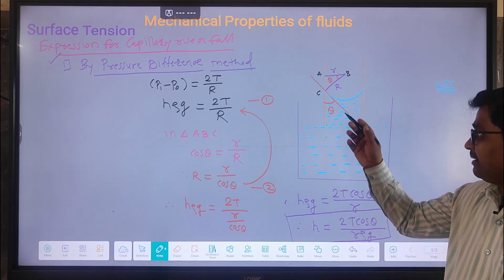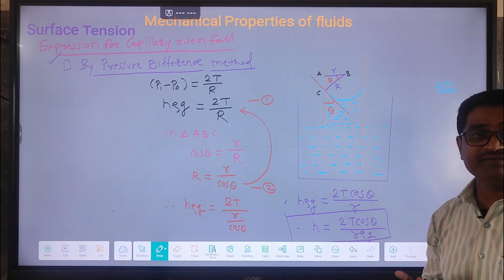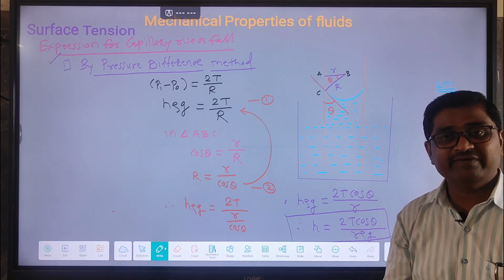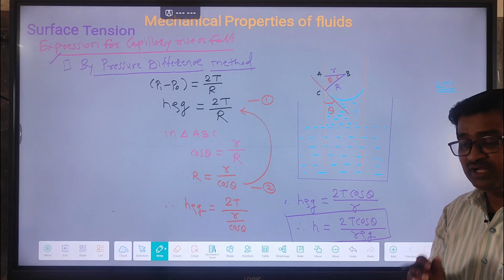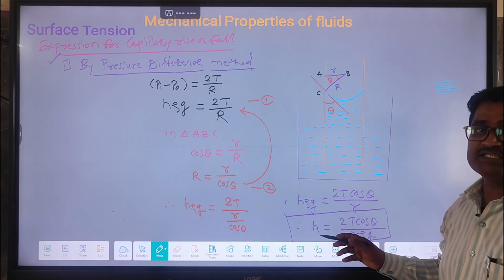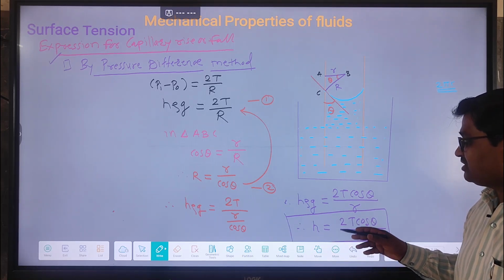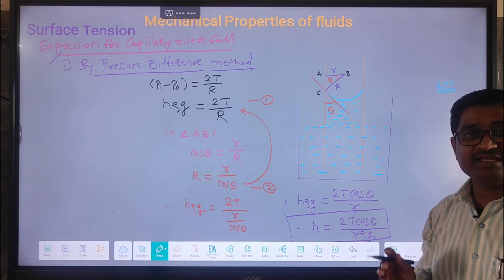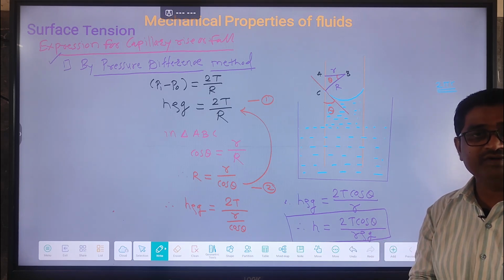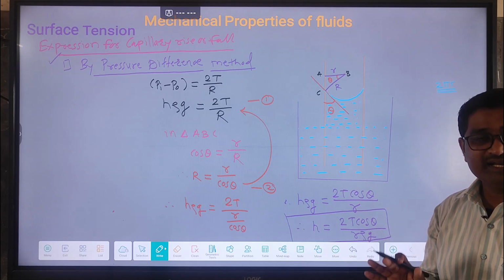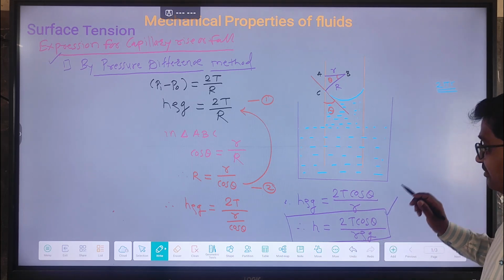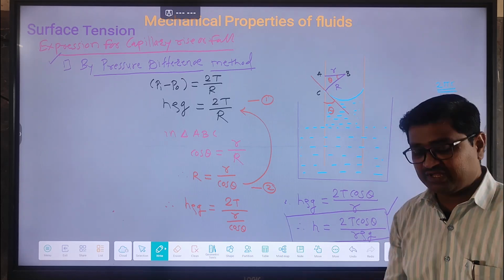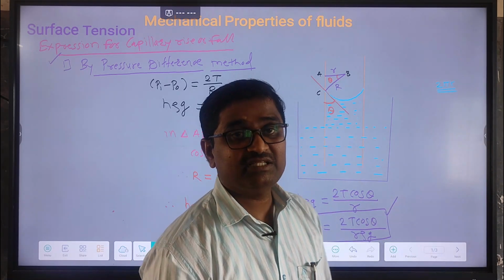So if the capillary tube is dipped into the liquid and the level of liquid inside the capillary tube rises above or falls below, how much does the level rise or fall? This amount means height. The expression of height is here: h is equal to 2T cos theta upon r rho g. So by using this expression, we can easily calculate how much the level of liquid inside the capillary tube rises above or falls below, by using the pressure difference method. Get it clear?